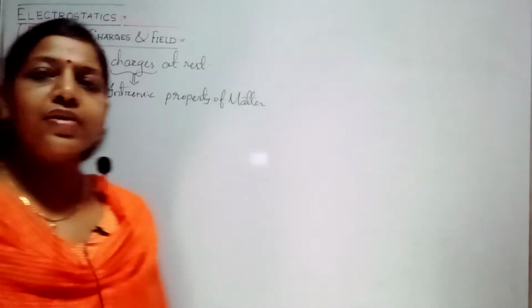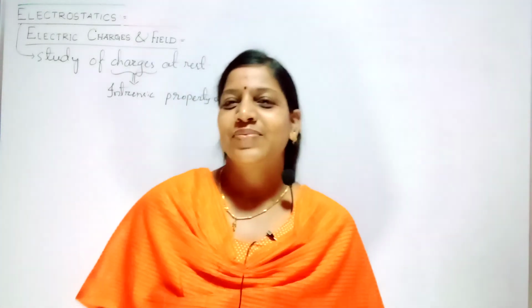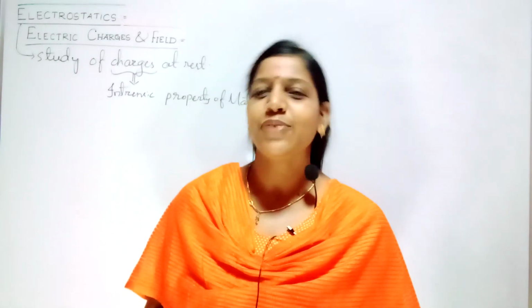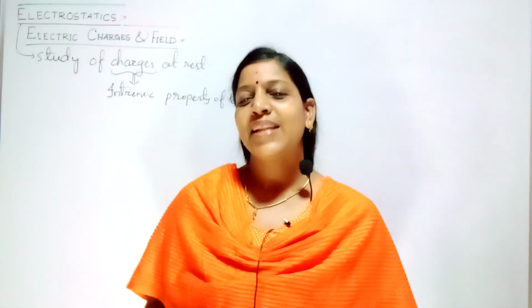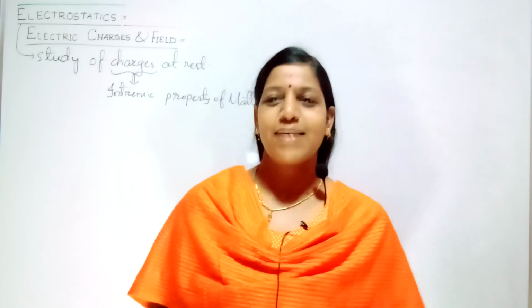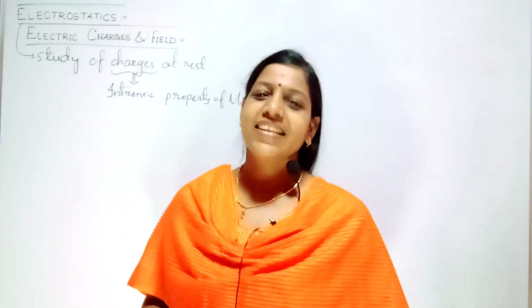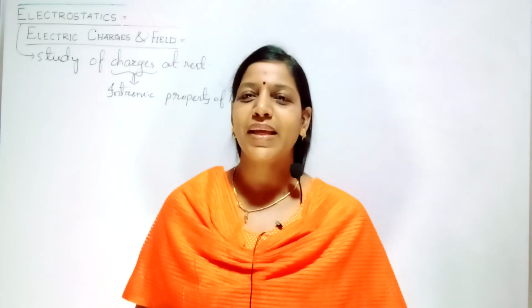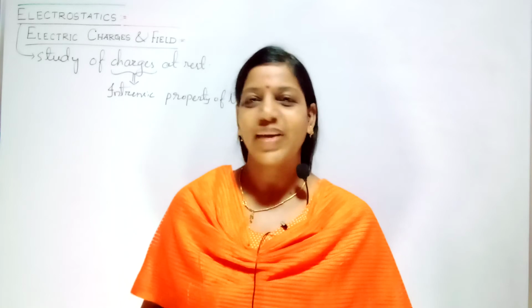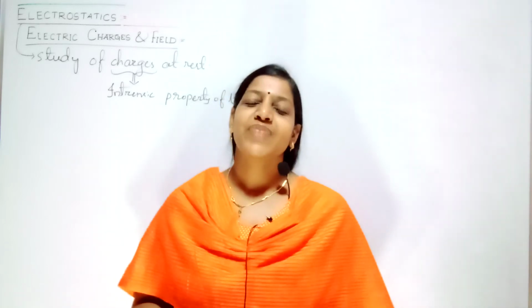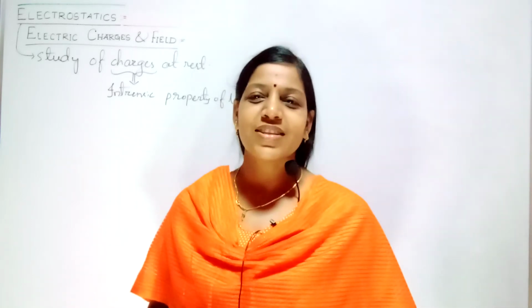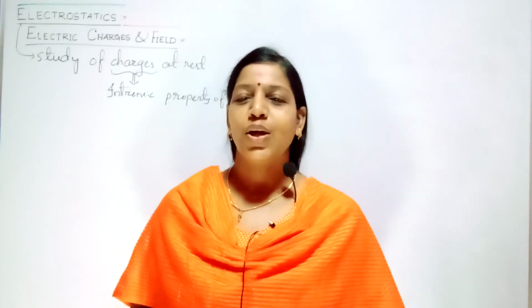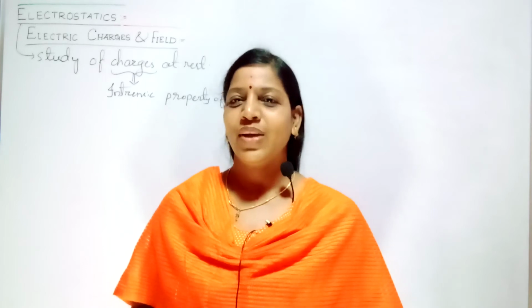Fine. Now coming to the second concept. What will be the notation? Like mass you denote as m, similarly for charge the notation is q. For mass, the unit is kg or gram. What about the charge? The unit is coulomb, or if you go for smaller units, then it will be microcoulomb. Then what is the charge of an electron? I think all of you know it is 1.6 into 10 to the power minus 19 coulomb. This is the charge of an electron.